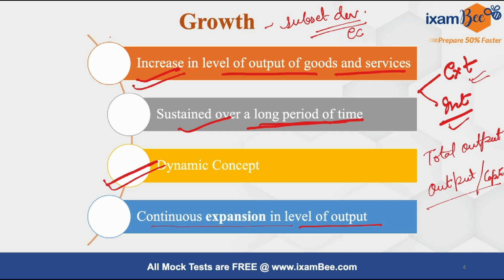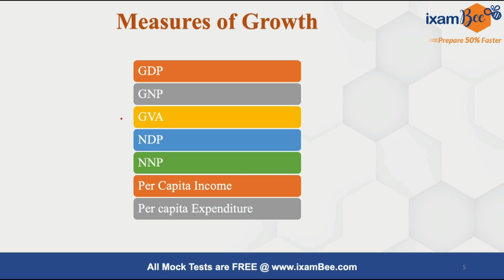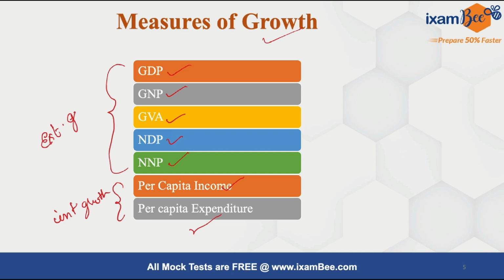When we talk about development, we see two things: economic growth and economic welfare. So there are different measures of growth like GDP, gross domestic product, then gross national product, gross value added, net domestic product, net national product, per capita income and per capita expenditure. Obviously the last two are going to be the measures of intensive growth, and all the others, because here we are talking about the total output, are measures of extensive growth.